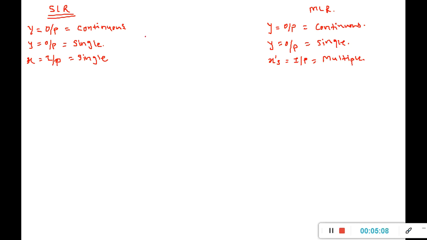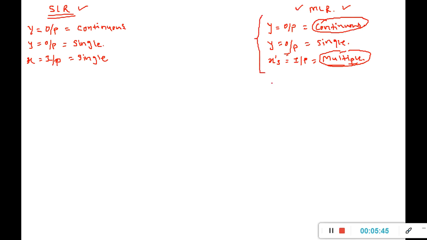Whenever I have one single output variable and one single input variable, I go for simple linear regression. But if I have multiple inputs given to me, and from these multiple inputs I want to predict my output, then I will go for multiple linear regression, if my output is obviously continuous. Most of the time, you will find such business problems in the industry, right? But then there are some conditions attached with it.